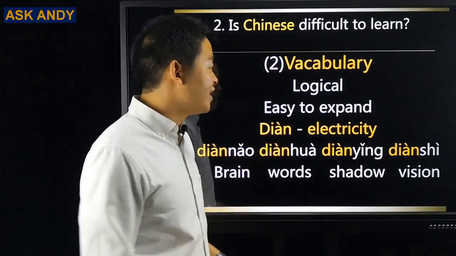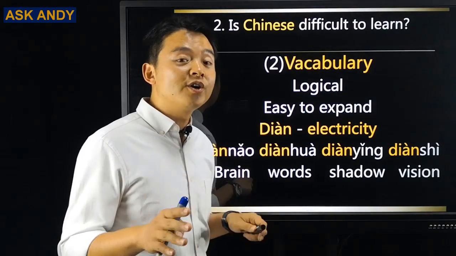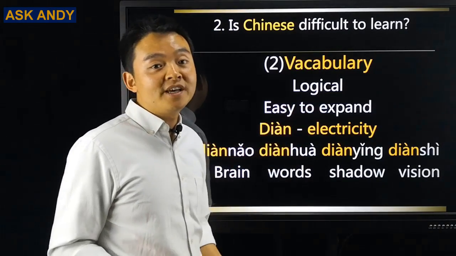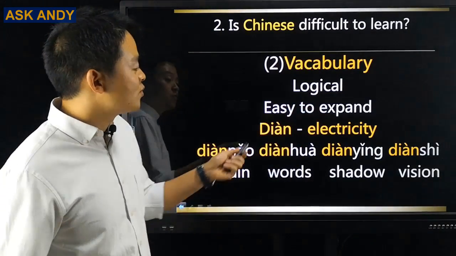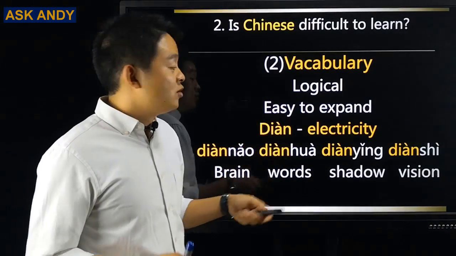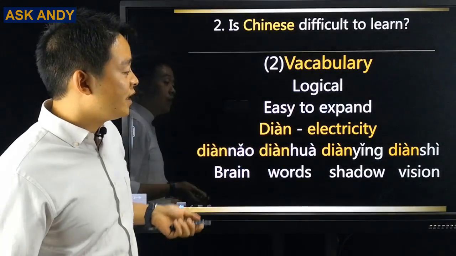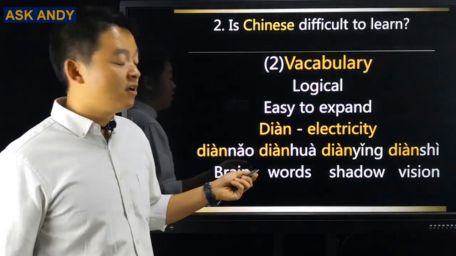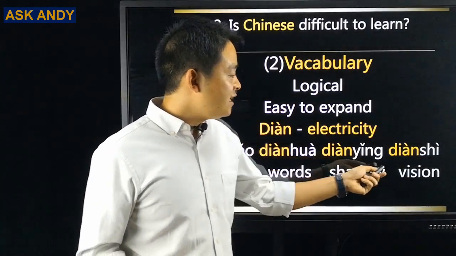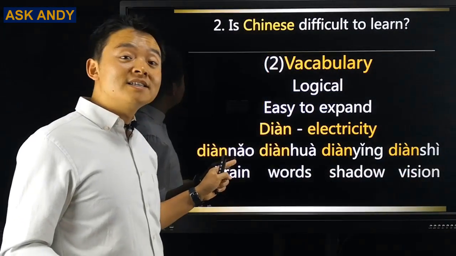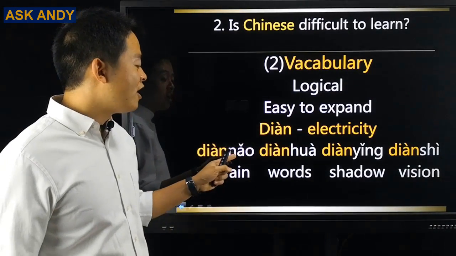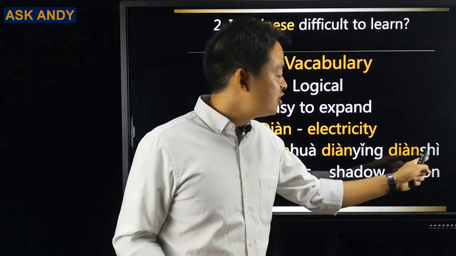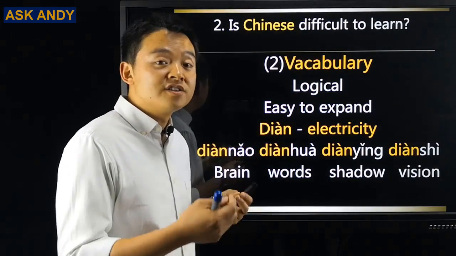Point 2, vocabulary. Actually, for Chinese vocabulary, you're going to find it's even easier than English because it's logical and it's easy to expand. Let me show you an example. So for this one, 电, which means electricity. Let's see. We have some vocabulary where we can see the 电 in it. One is 电脑 and 电话, 电影, 电视. I made the second part in white. You can see the meaning. So 脑 means brain, 话 means words, 影 means shadow, 视 means vision. So we can combine them and understand what it is.